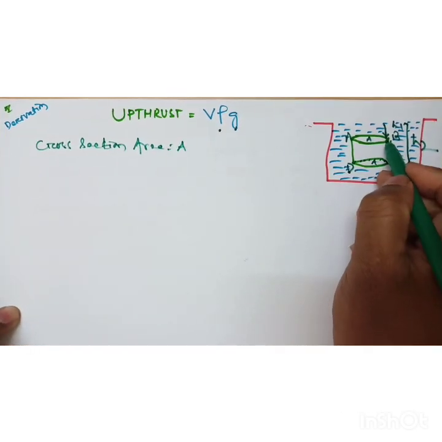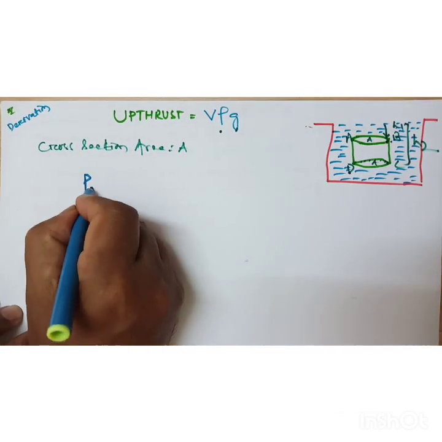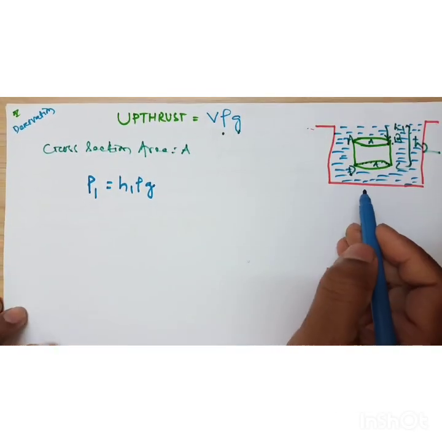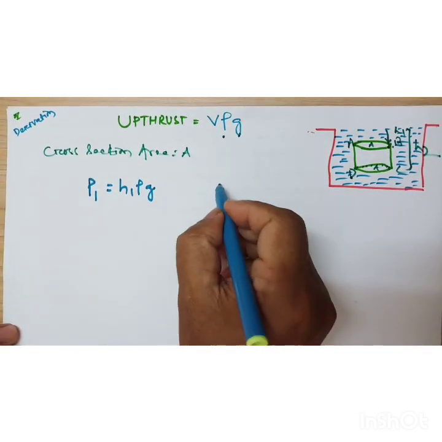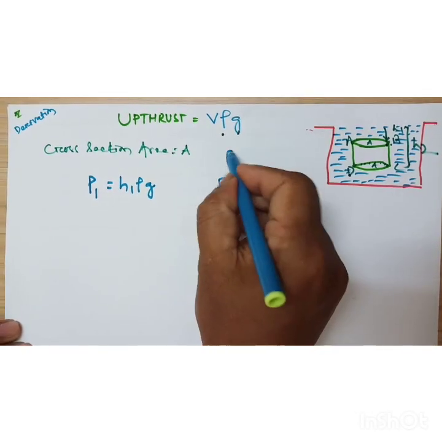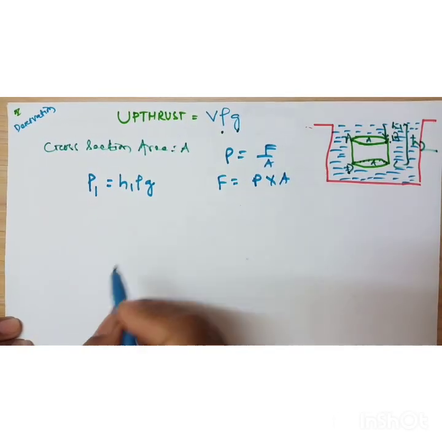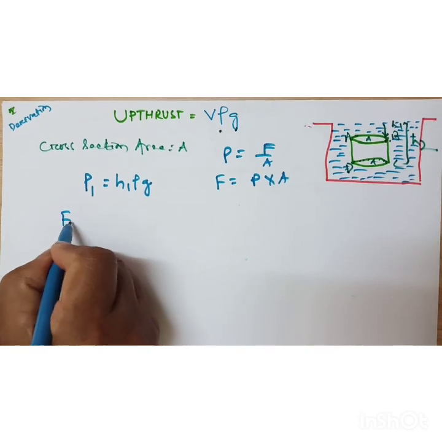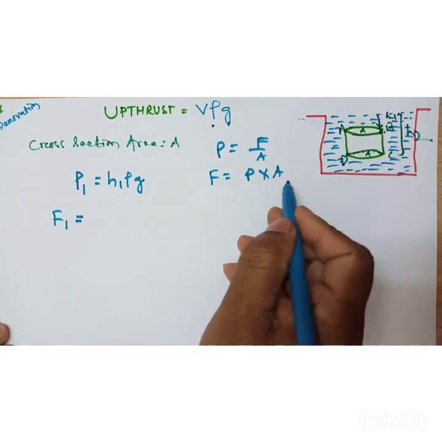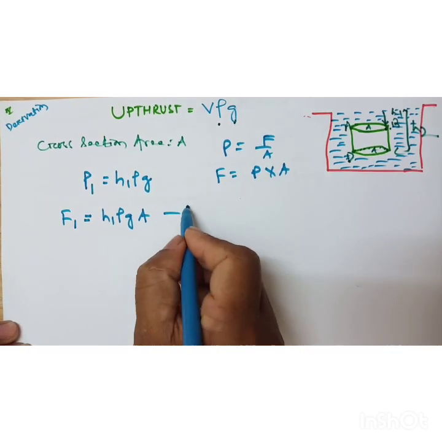Now the pressure exerted at the upper surface: P1 is equal to h1 rho g. You know the force formula: pressure is equal to F by A, so F is equal to pressure into area. So the force on the upper surface, F1, is equal to pressure into area, that is h1 rho g into area A. Take this as equation 1.